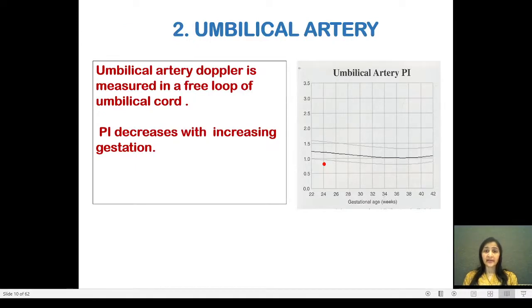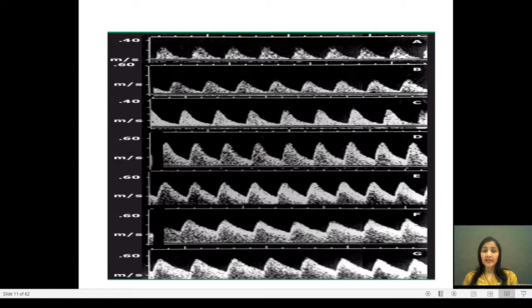The second artery that we interrogate is the umbilical artery, and this is measured in the free loop of cord because the resistance tends to be different at the fetal end and the placental end, and hence the maximum studies that have been done are in the free loop of cord. In umbilical artery also, the pulsatility index decreases with increasing gestation. Here again there are spectral waveforms of normal umbilical artery Doppler. So this is during very early gestations where there is reduced end diastolic flow within the artery, and it gradually and progressively increases and is almost half the systole.